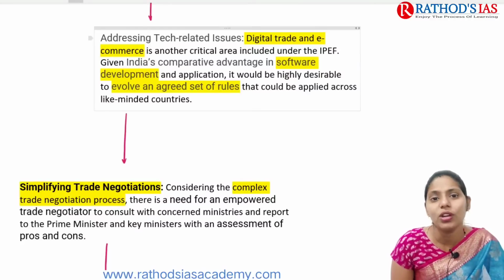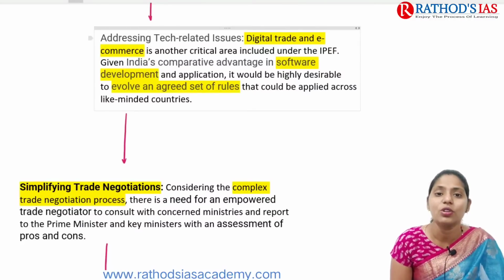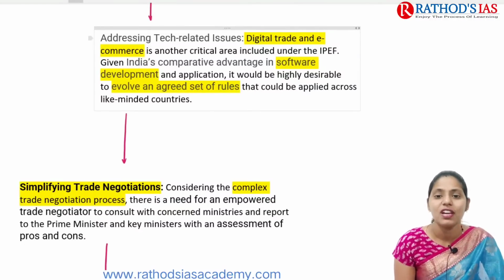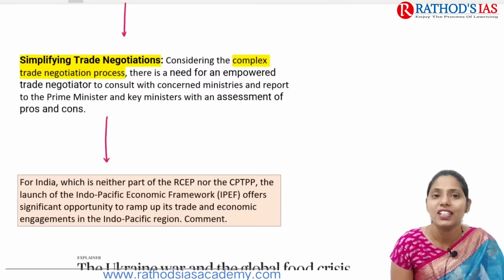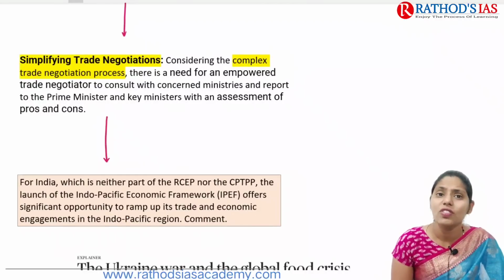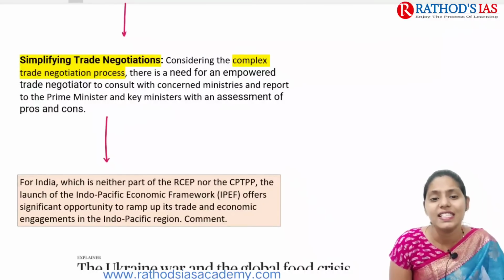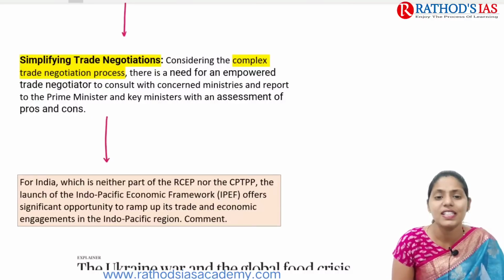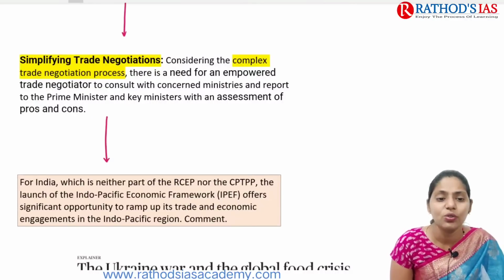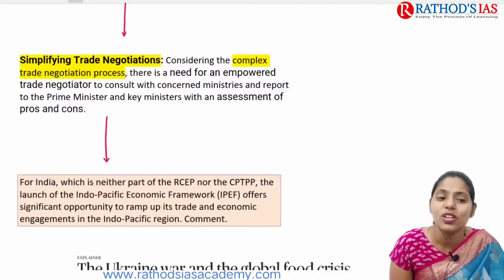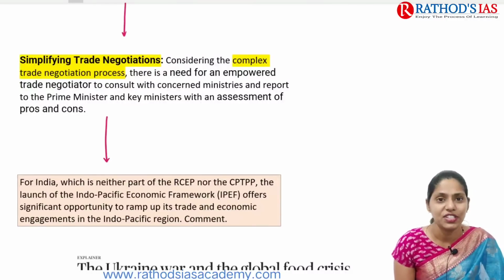They are one more important and critical area included in this IPEF. And next one is simplifying trade negotiations. Considering this complex trade negotiation process, there is a need for an empowered trade negotiator to consult with concerned ministries as well as report to the Prime Minister, etc.